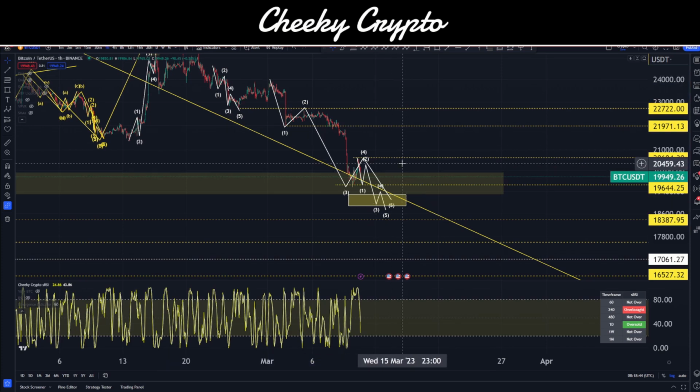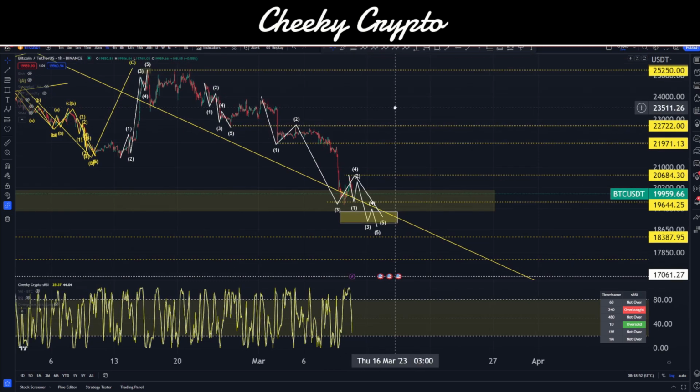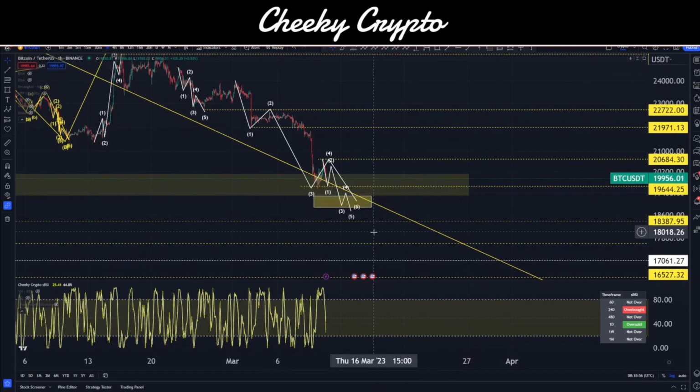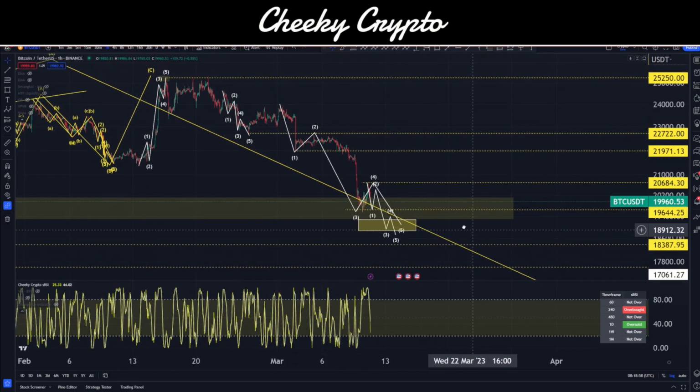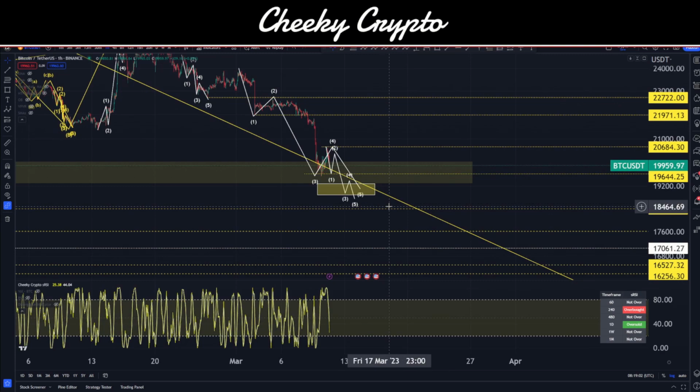So further downside to be seen, but some volatility nonetheless. Now, once all of that is done, we'll expect a bigger bounce upwards where we can see maybe 22k. I think that's still something that's going to happen, but it is dependent on how low we end up pushing. If we start getting those extensions occurring within these structures, then it's going to be harder and harder to push as high as we might want it to.